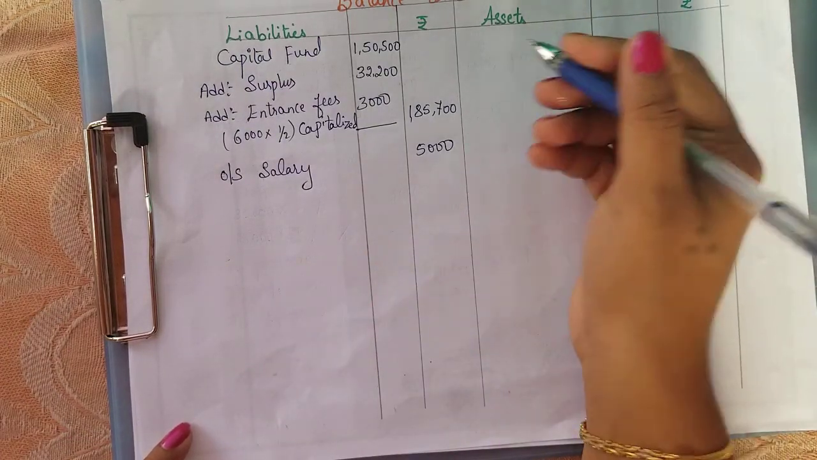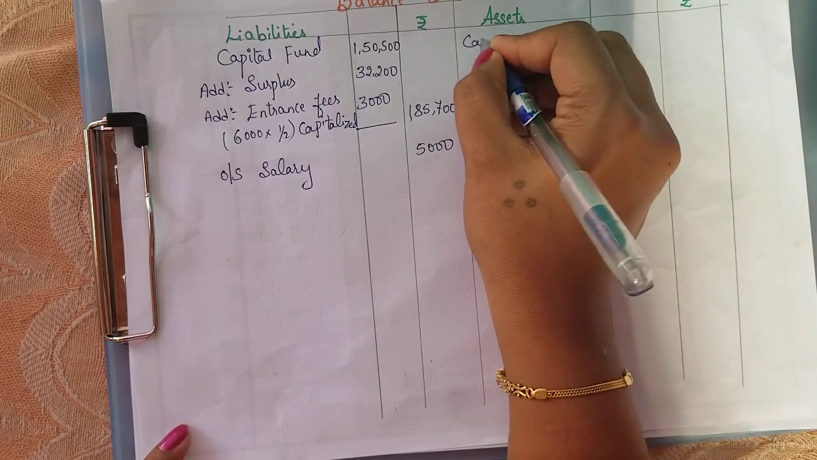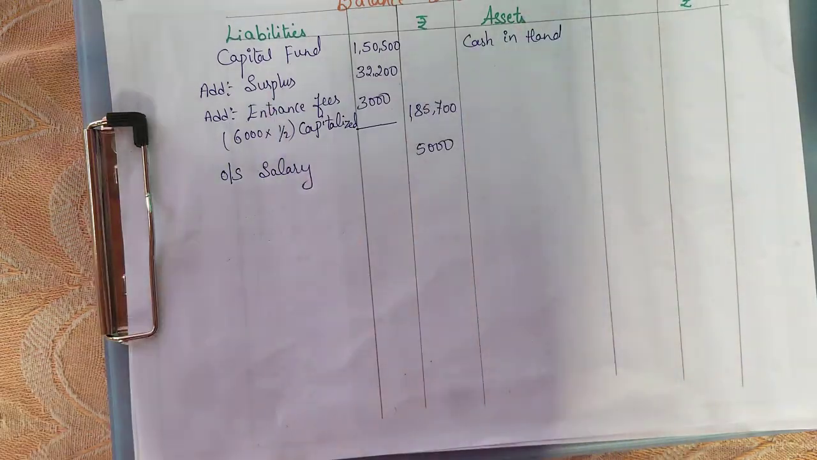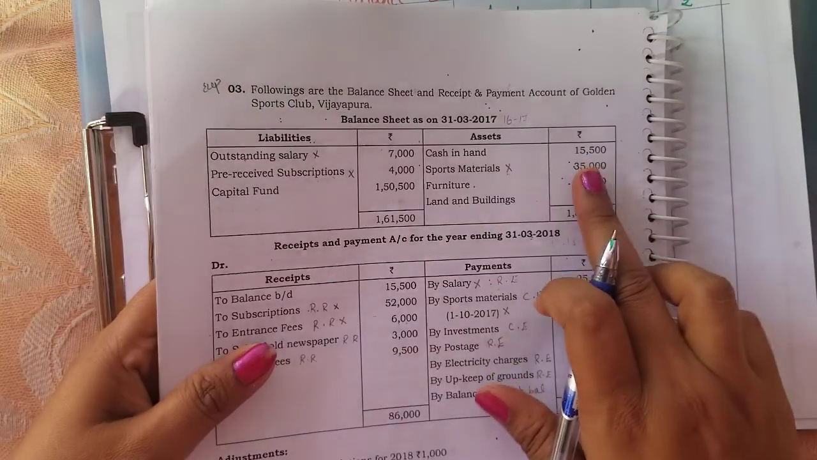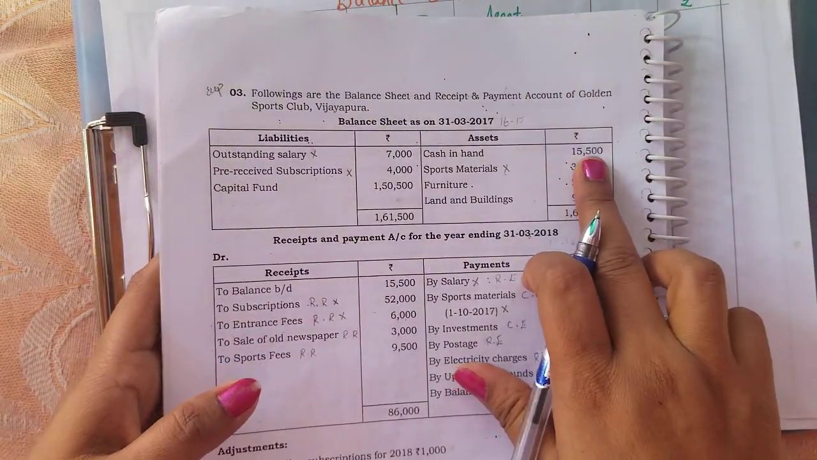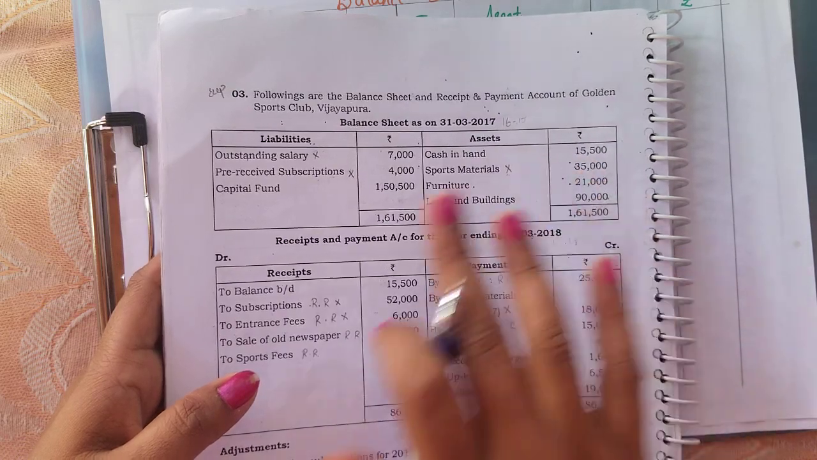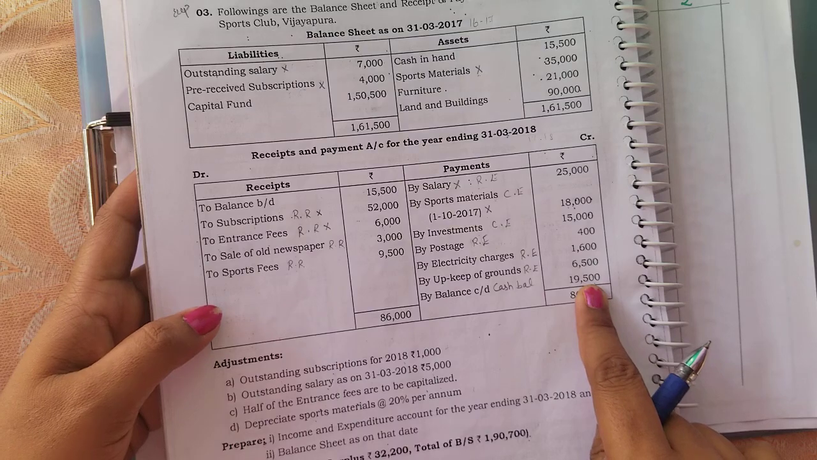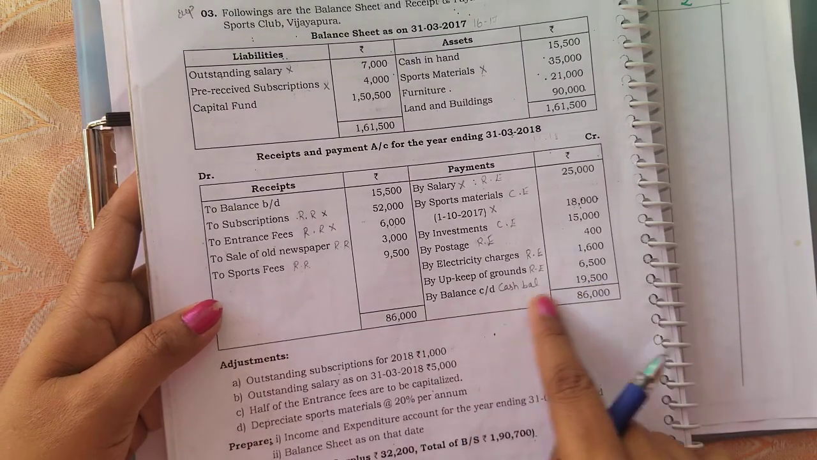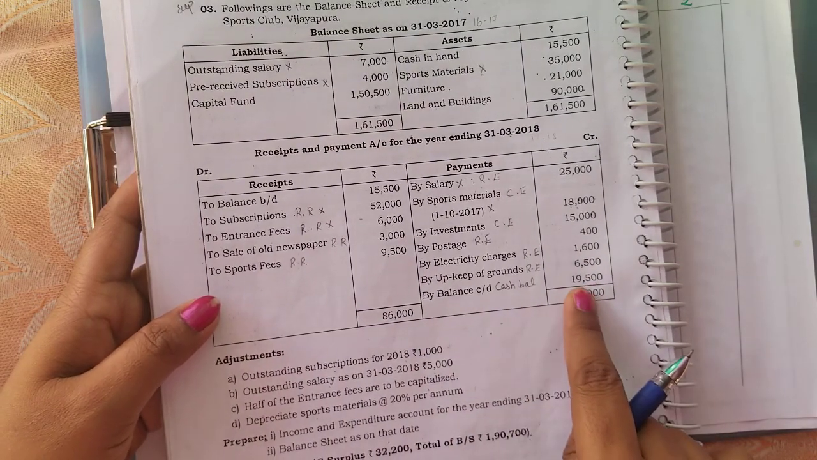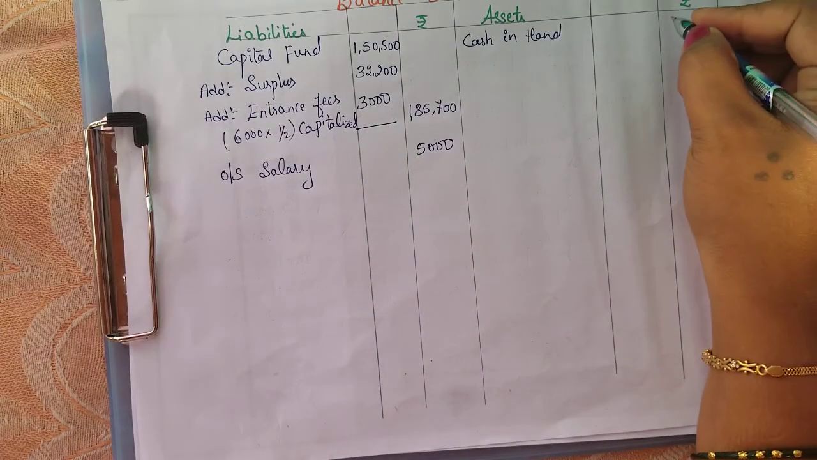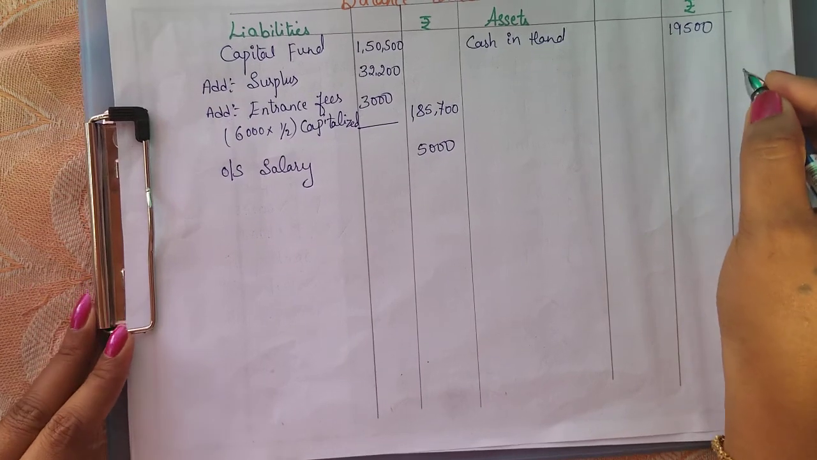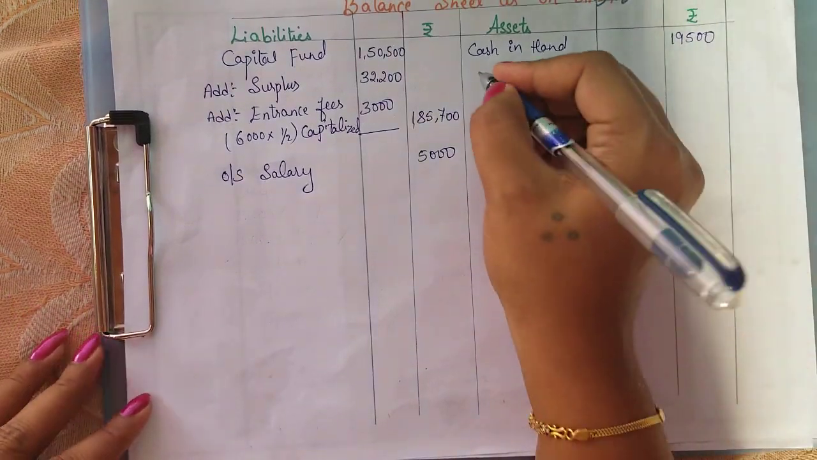So we are going to the asset side. First we have cash in hand. As I told you in the previous video, the cash in hand given in the old balance sheet will not be considered. We should consider the balance given in the receipts and payments. This balance carried down amount will be taken as cash balance, 19,500.